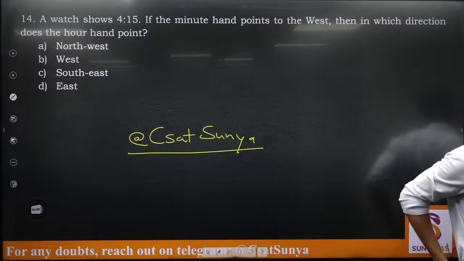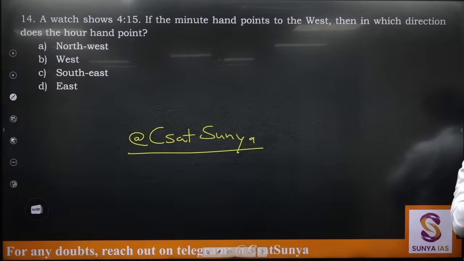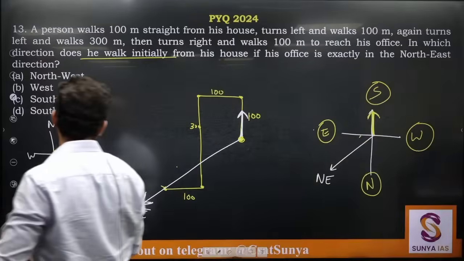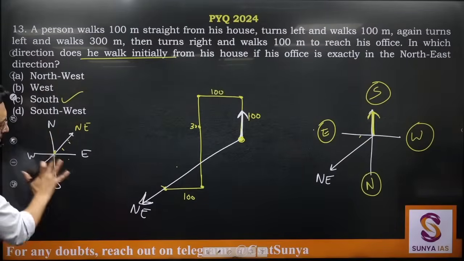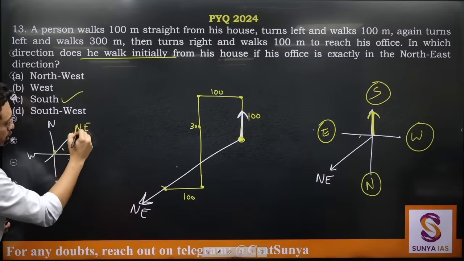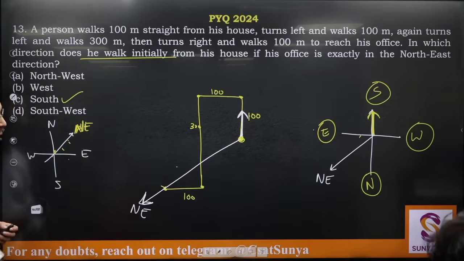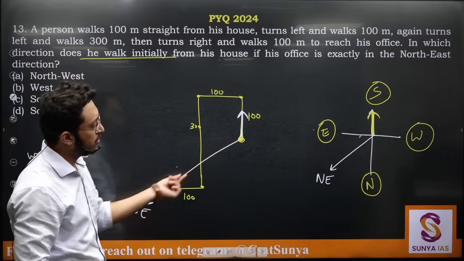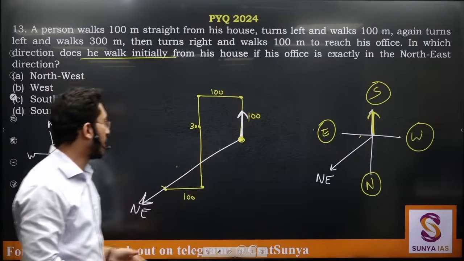How did I determine the directions in question 13? In question 13, I took the initial direction like this. Let's say this was the direction, northeast was given. From here, I need to rotate in such a manner that this becomes northeast, and this is what I need to find.